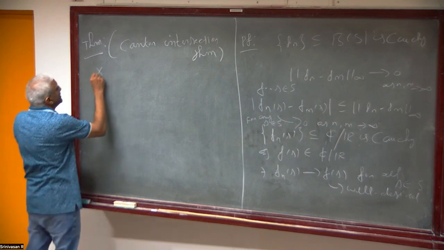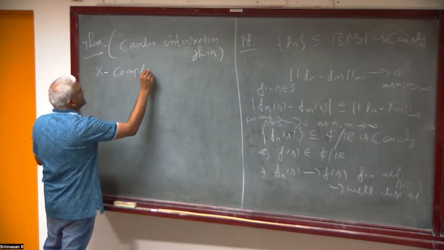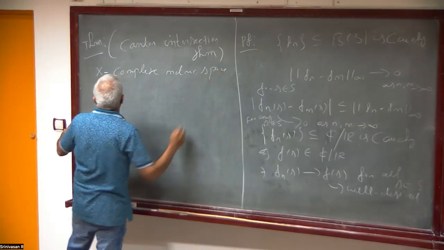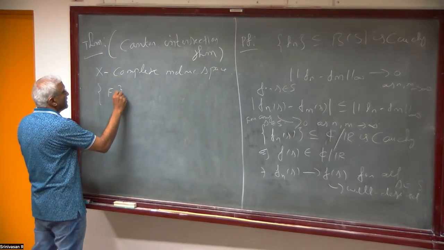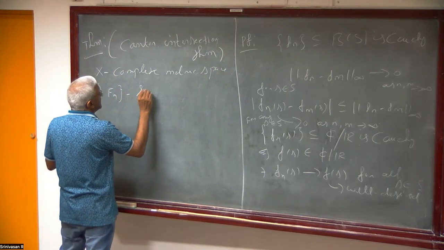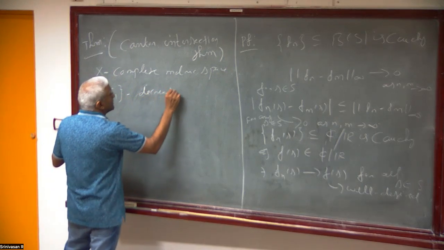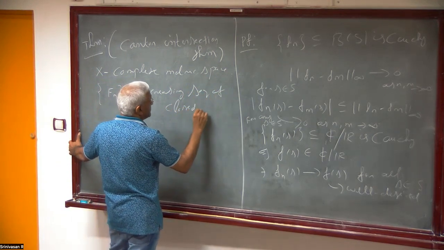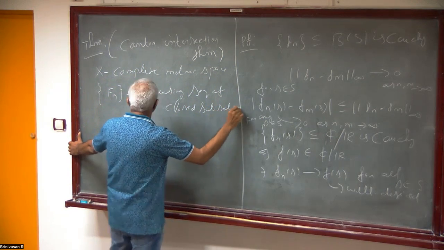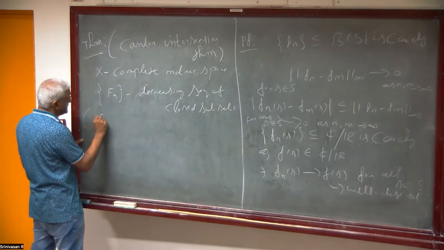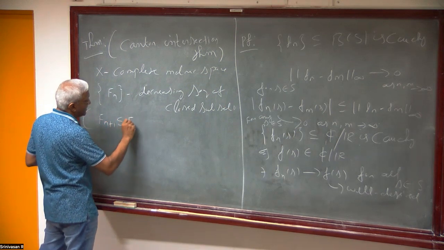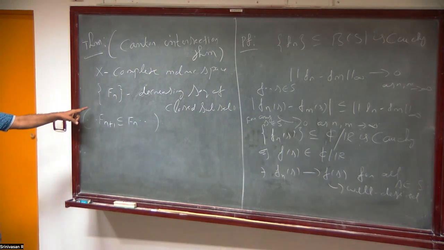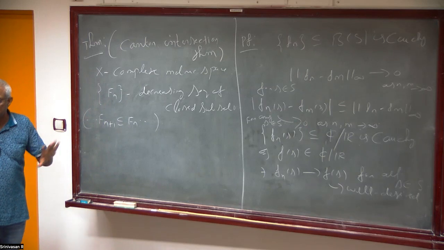So the theorem is as follows. It's important that X is complete. X is a complete metric space. And you have a sequence Fn of subsets, a decreasing sequence of closed subsets. That is, the Fn's are closed and it is decreasing, that is, Fn plus 1 is contained in Fn. That's what decreasing means. Decreasing sequence of closed subsets.